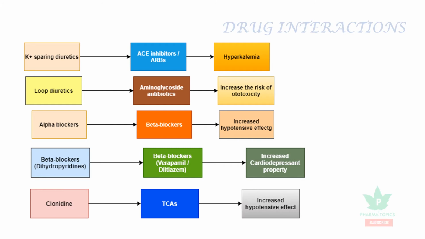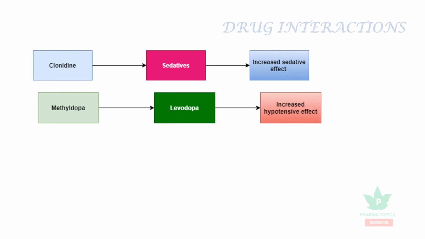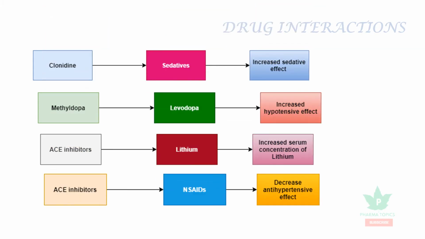Clonidine along with tricyclic antidepressants increases the hypotensive effect. When clonidine is combined with other sedatives, it additionally increases the sedative effect. Methyldopa, when combined with levodopa, increases the hypotensive effect. ACE inhibitors, when combined with lithium, increase the serum concentration of lithium. When ACE inhibitors are combined with NSAIDs, they decrease the antihypertensive effect of the ACE inhibitors.